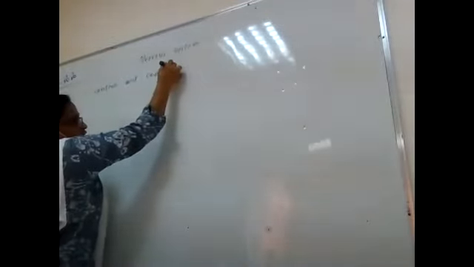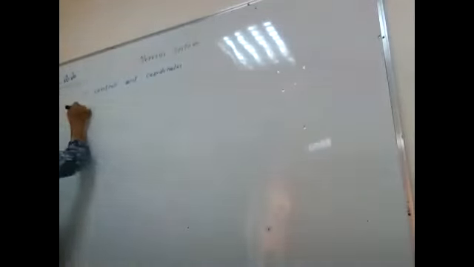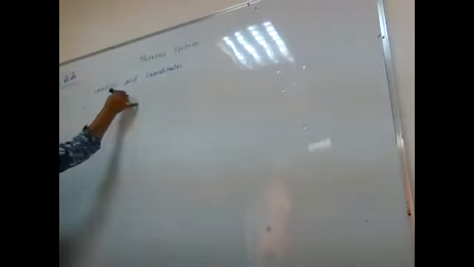This is the function. Now we have to learn about the parts. Two major parts are there.